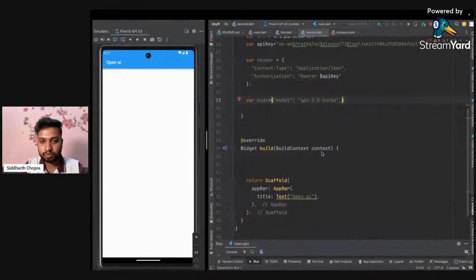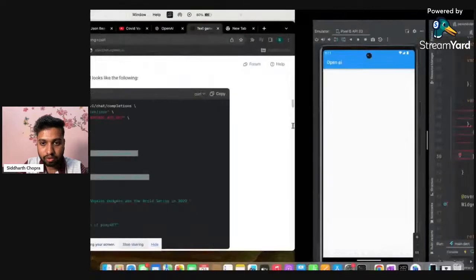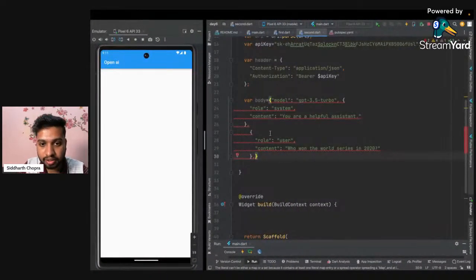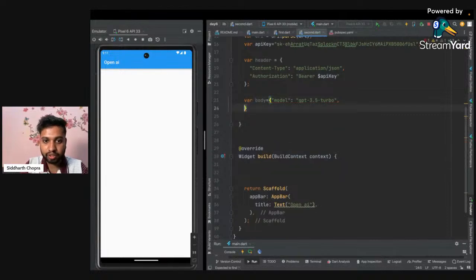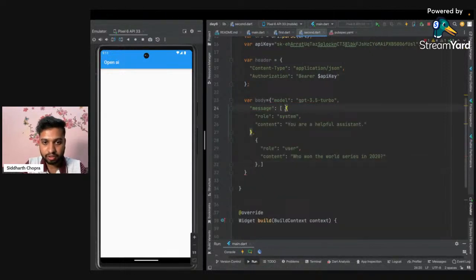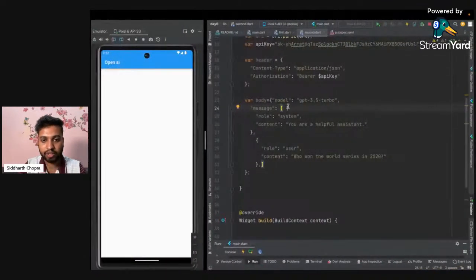Okay, why is it showing an error? Okay, it is messages inside a list. So first I have to create a message here. I have not created a message inside the list. Okay, yeah, and the message here should be, okay, so I think it should work.